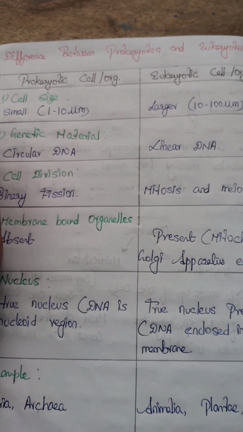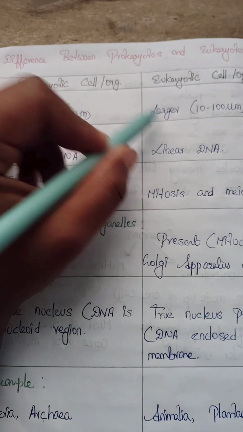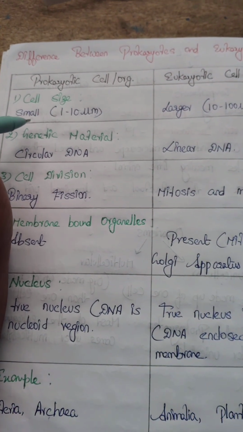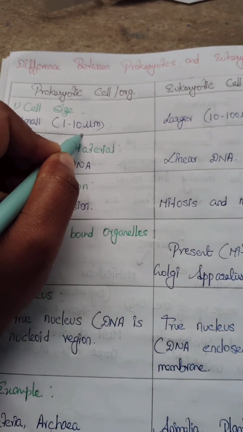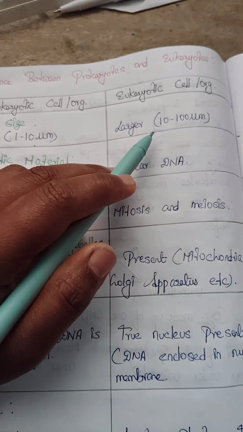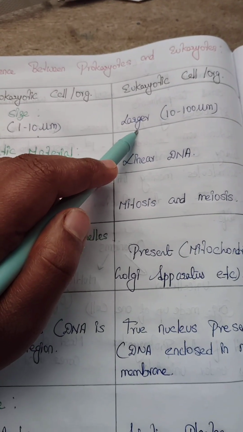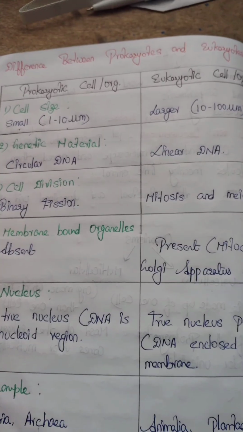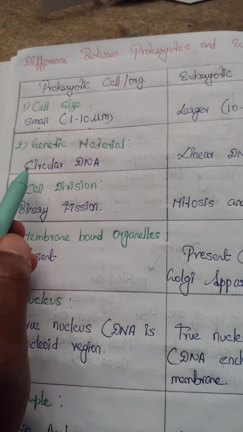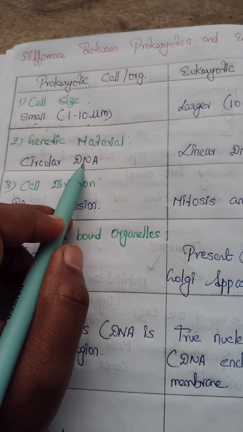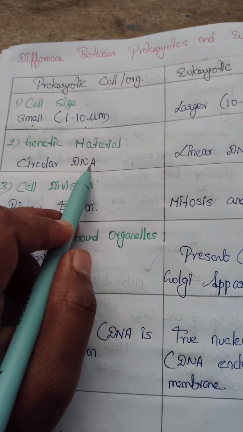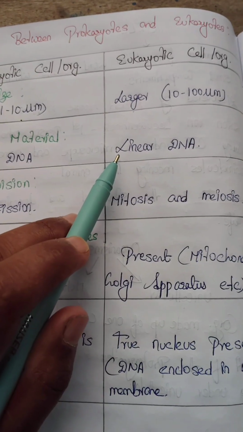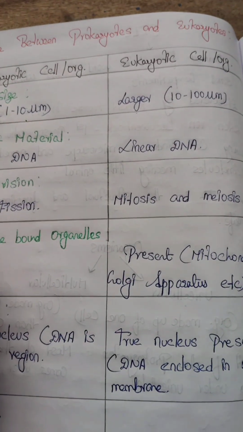So there are a lot of differences between prokaryotes and eukaryotes. Talking about cell size, prokaryotic cells are smaller in size, that is 1 to 10 micrometer, whereas eukaryotic cells are larger in size, that is 10 to 100 micrometer. Talking about genetic material, prokaryotic cells are composed of circular DNA. DNA stands for deoxyribonucleic acid, whereas eukaryotic cells consist of linear DNA.